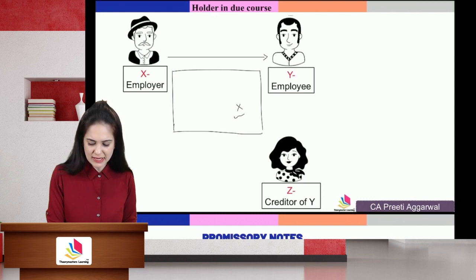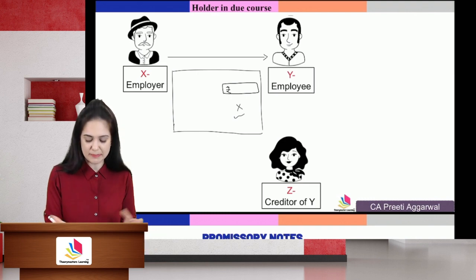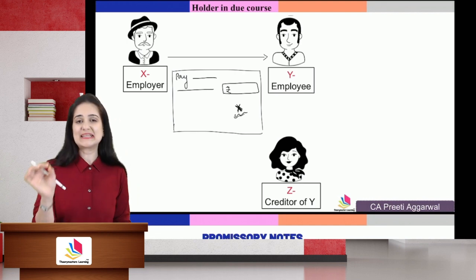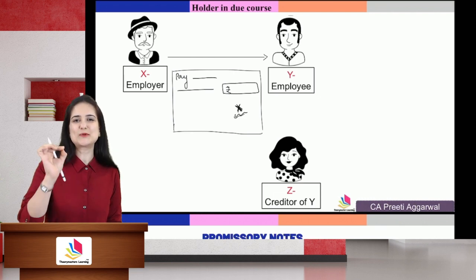X merely signs on the instrument. He does not fill in the amount because he does not know the amount of the electricity bill that he needs to pay. He doesn't fill anything on the check. He doesn't even write the date. He merely signs on the check, trusting that Y will use that check to pay the electricity bill.